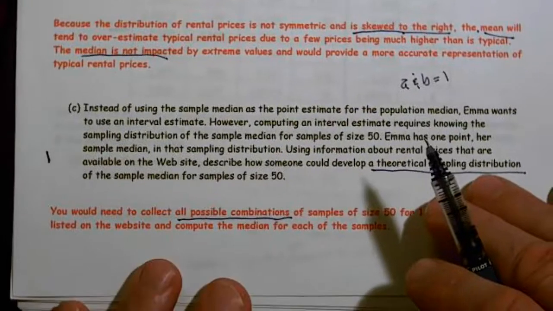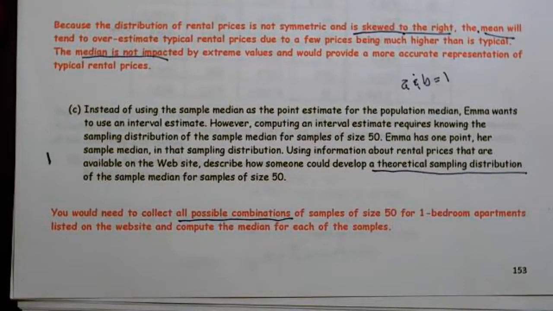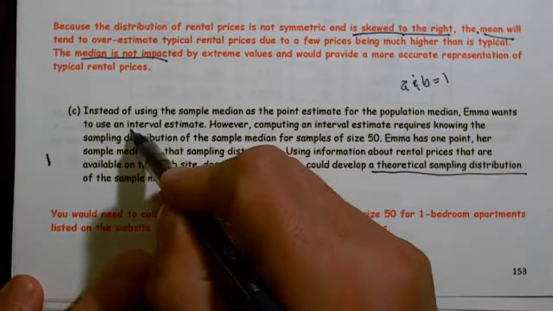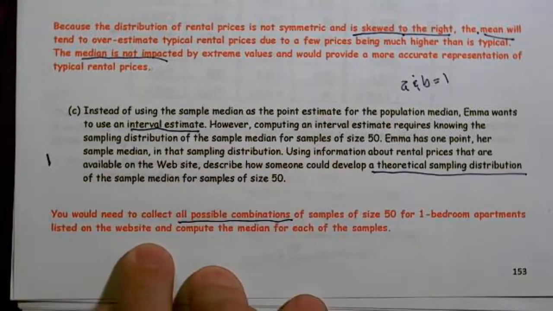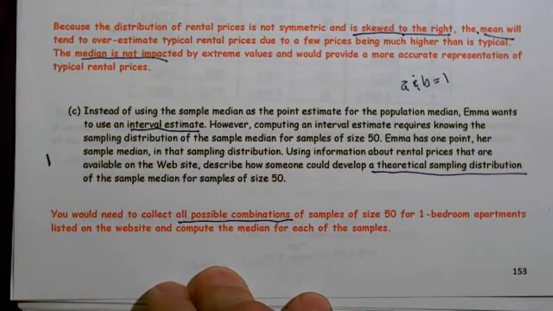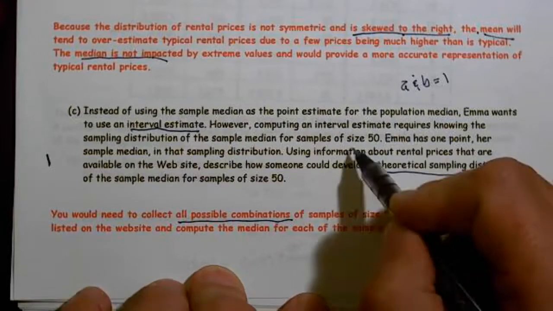Part C: instead of using the sample median as the point estimate for the population median, Emma wants to use an interval estimate, okay? Once again, a range of values. However, computing an interval estimate requires knowing the sampling distribution of the sample median for samples of size 50.